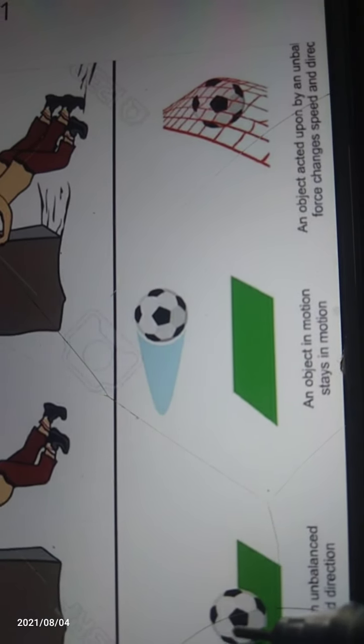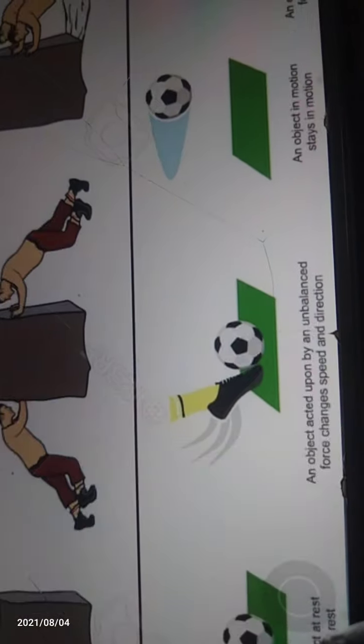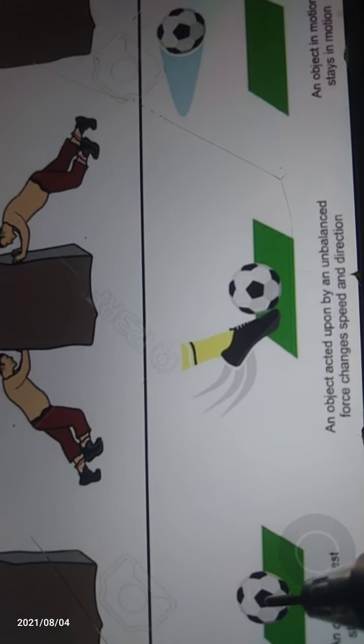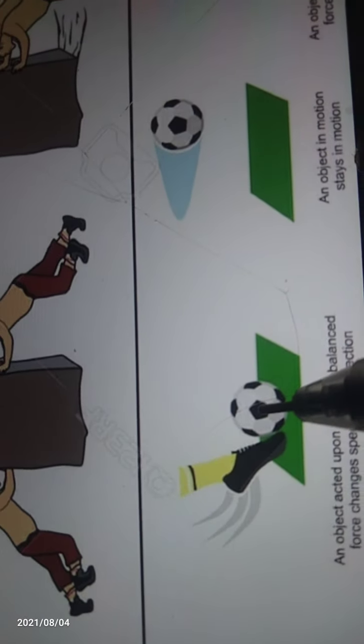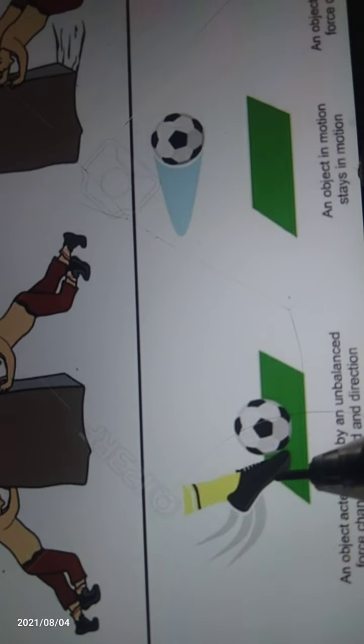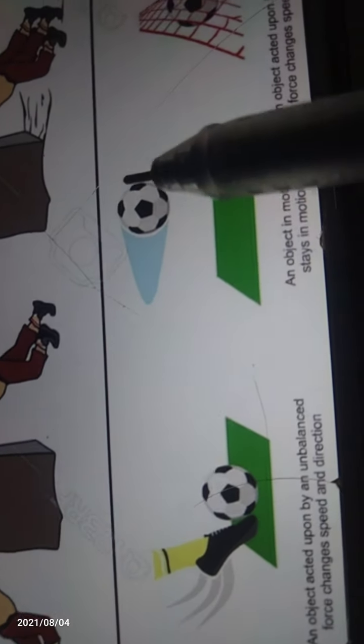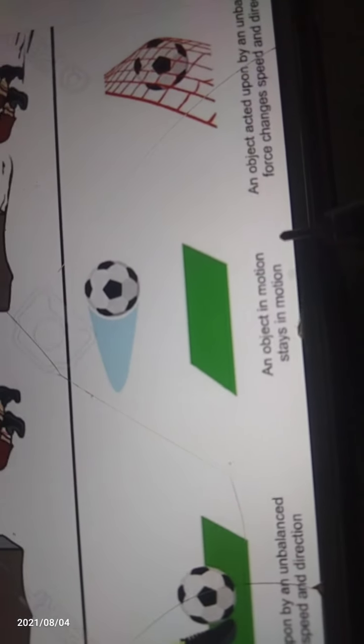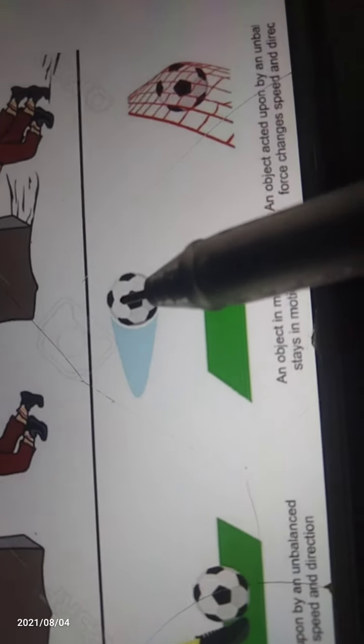After hitting, first it is in rest state. It is in rest state. After applying the unbalanced force, after hitting the ball, it will be in motion. The object in motion stays in motion. अगर मोशन में है तो मोशन में ही रहेगा.